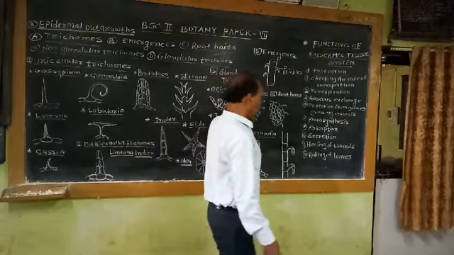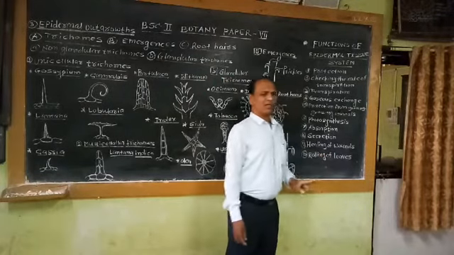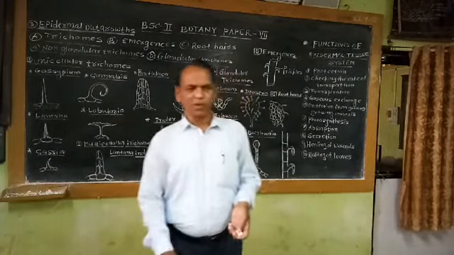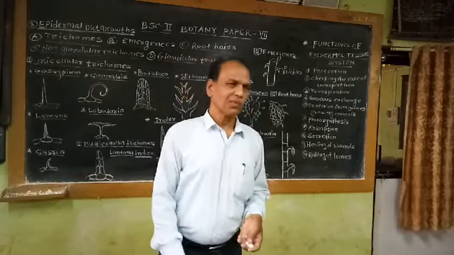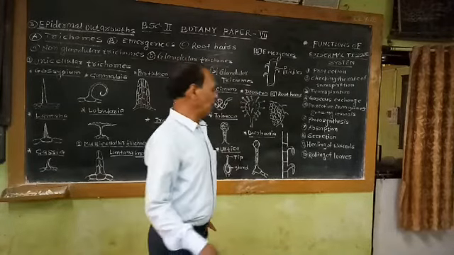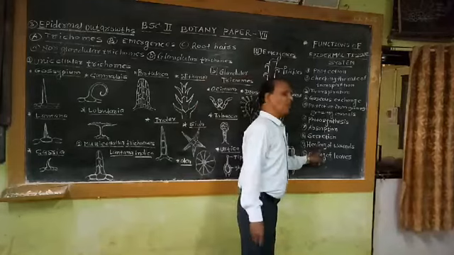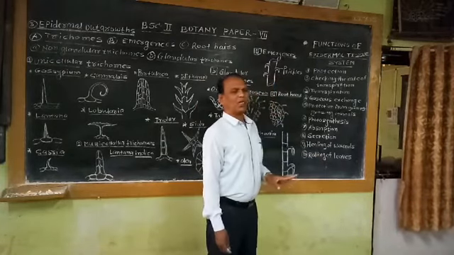That means healing of wounds takes place naturally in any organ, root or stem. It is beneficial for protecting the plants.